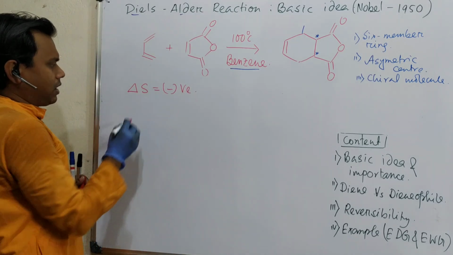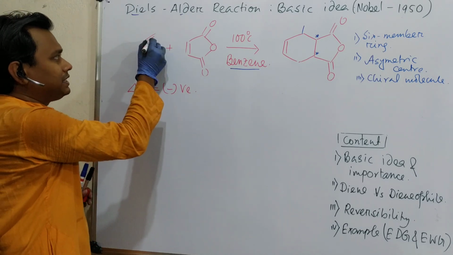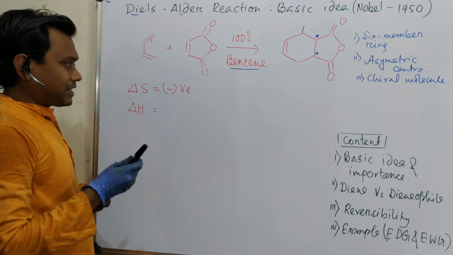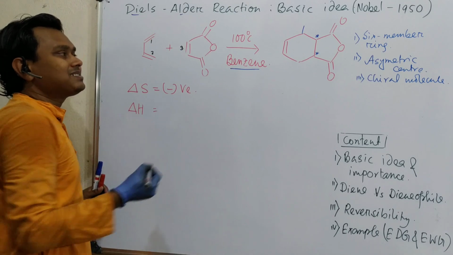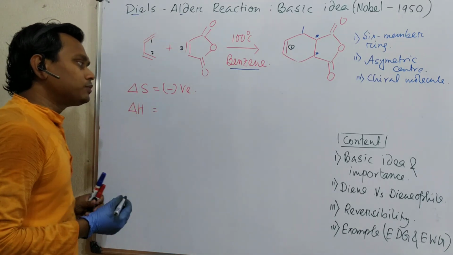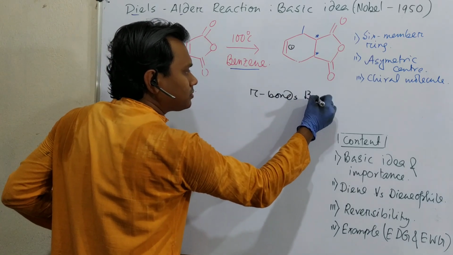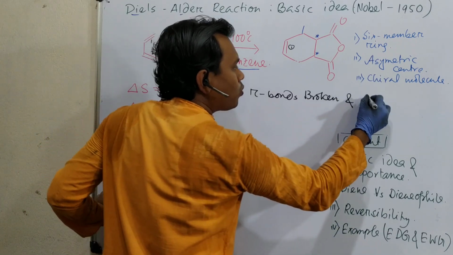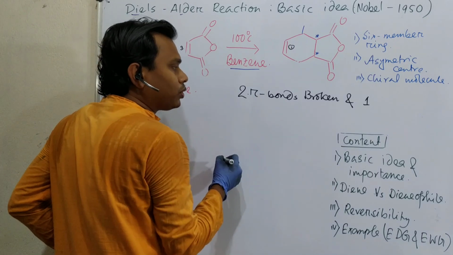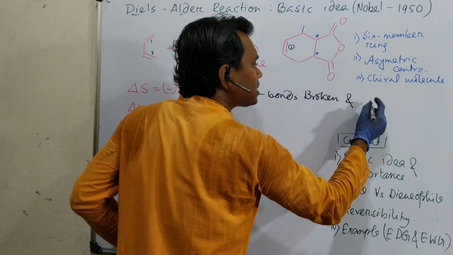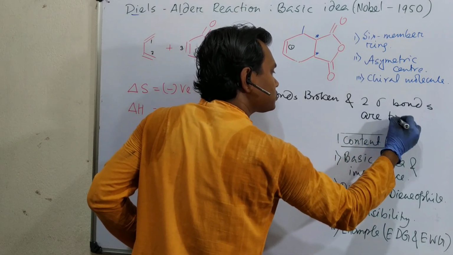Now, if we think from the delta H point of view, 2 pi bonds, one here, one here, better to say actually 3 pi bonds are involved. 1, 2, 3, and ultimately what is left? Only 1. So 2 pi bonds are broken and 2 sigma bonds are produced. Okay.